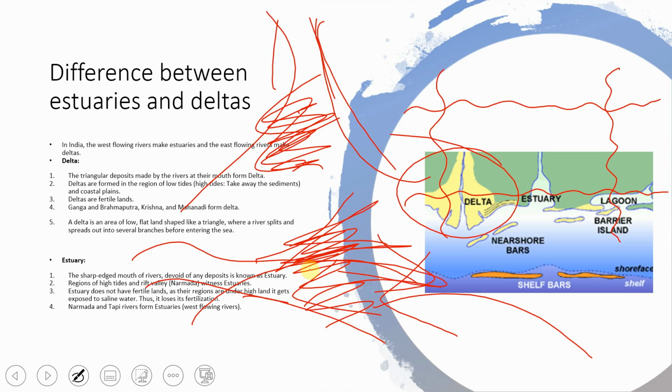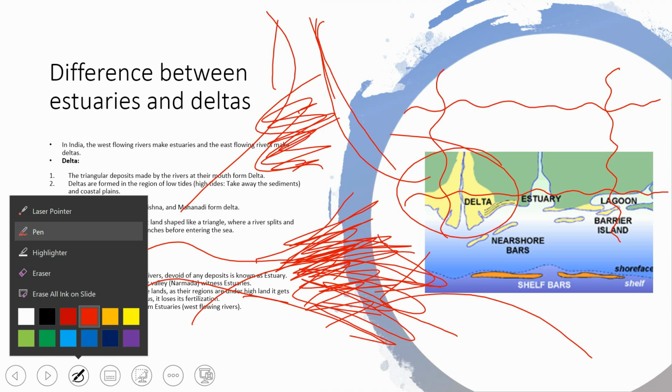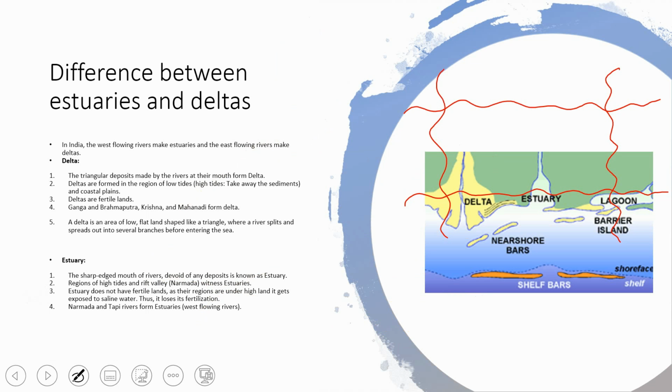It becomes completely mixed, completely submerged between them, and here you won't find any sediment accumulation. If the sediment is accumulated, then it will be called a delta, but there is no such thing happening, so that will be called an estuary. I think you understand the difference between estuaries and deltas.